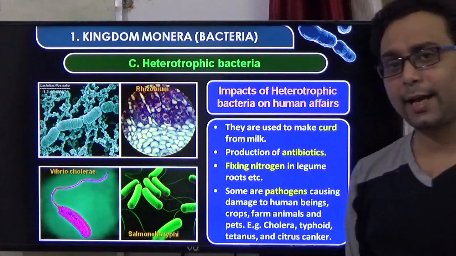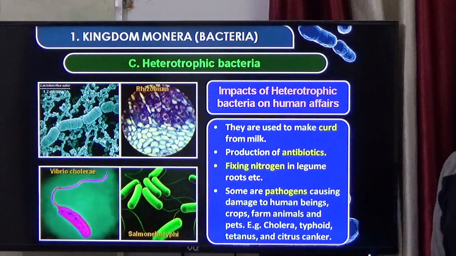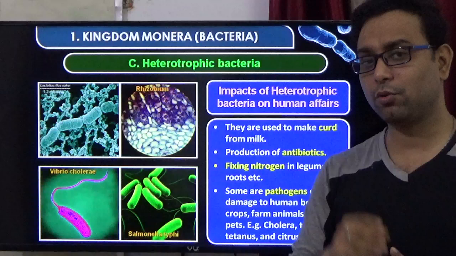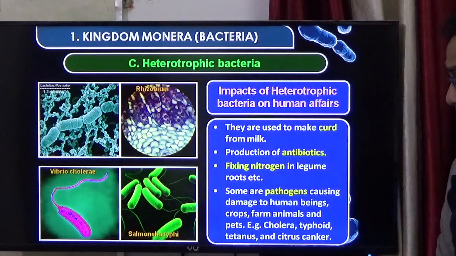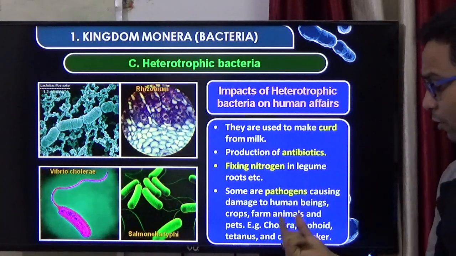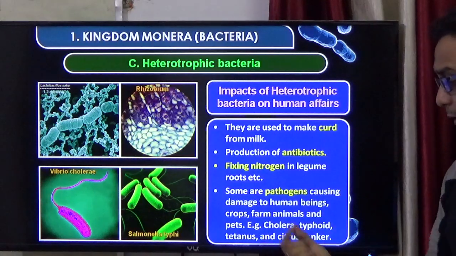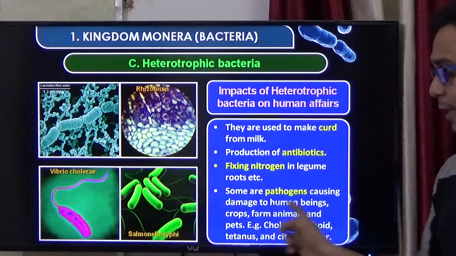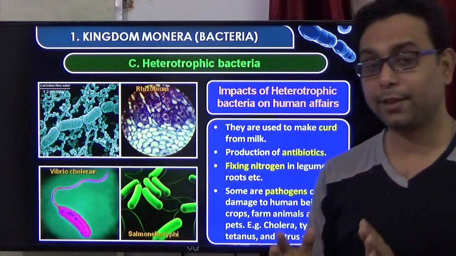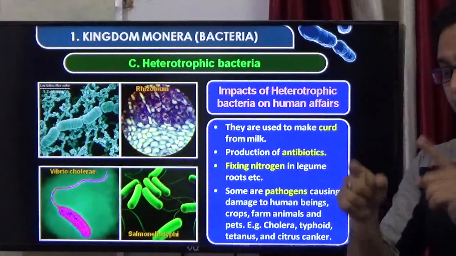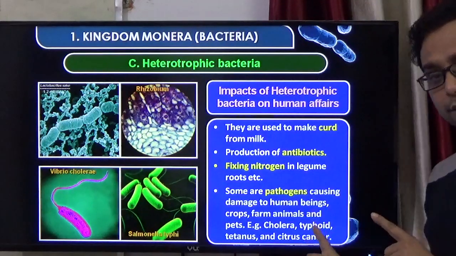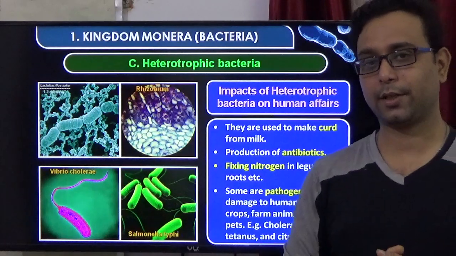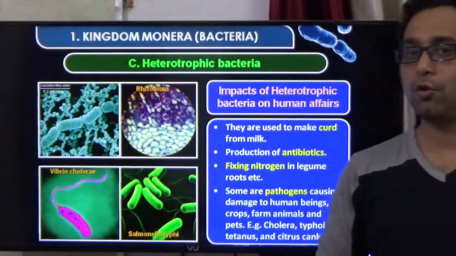But there are some bacteria that are pathogens in nature, that means they cause disease in human beings. You understand some disease names, like cholera, like typhoid, like tetanus, like citrus canker. It is a plant disease, and the others are animal diseases. These are all bacterial diseases. So it is a very matching type of question from that point of view. So that is the heterotrophic bacteria and their importance in human life.